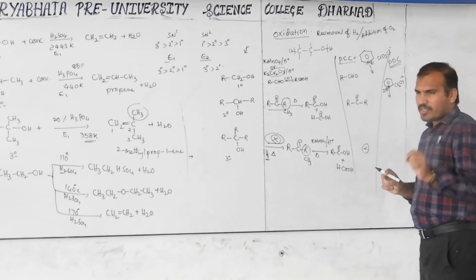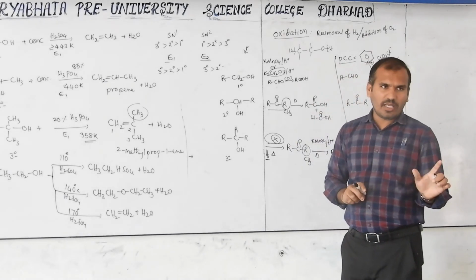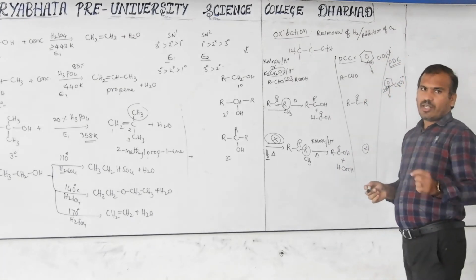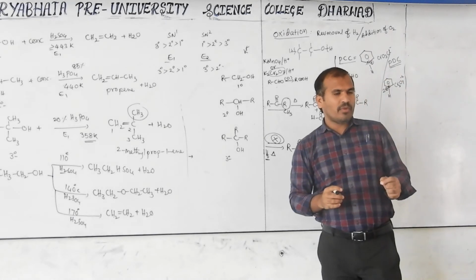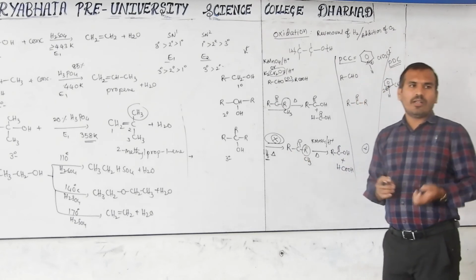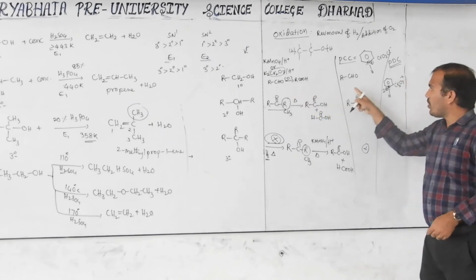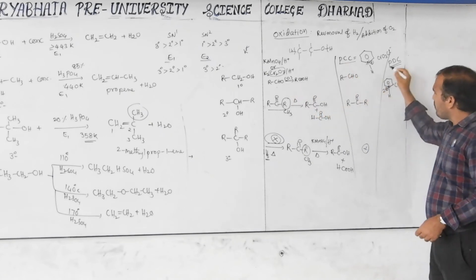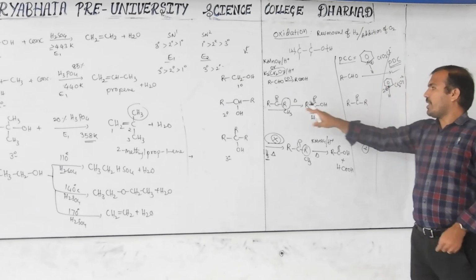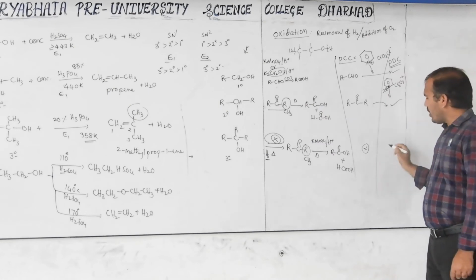Generally they ask at PUC level: write the formula of PCC or PDC. If you don't remember this formula, you can go to your textbook. They give the mixture of pyridine plus HCl along with the chromate. So that also you can read in your textbook. So this is PDC. Now, primary alcohol is converted to aldehyde with PCC, with PDC also the same. And secondary alcohol is converted to ketone; with this also the same.